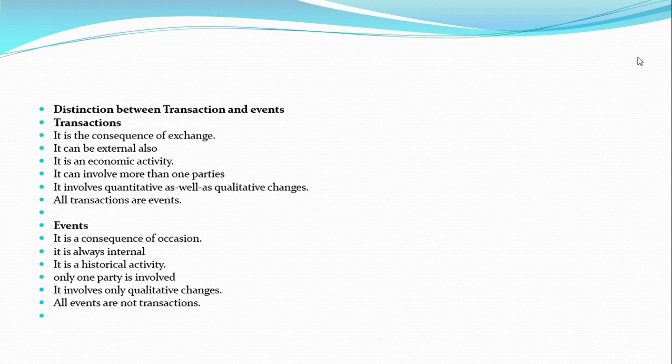Any exchange, if it takes place, becomes a transaction. It can also be external. It is an economic activity, that means it involves money. It can involve more than one party. It involves quantitative as well as qualitative changes.